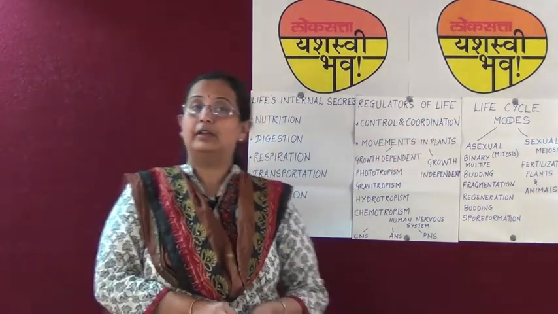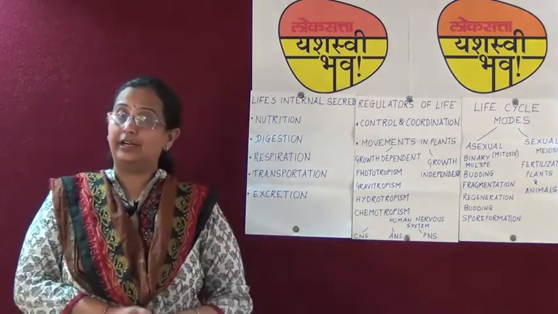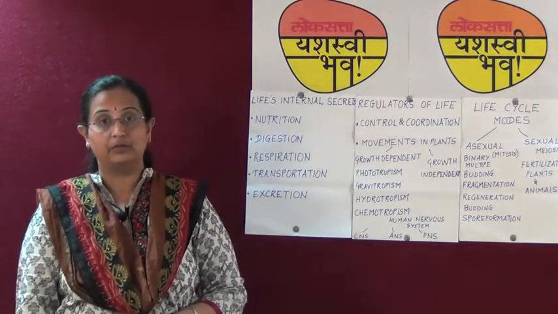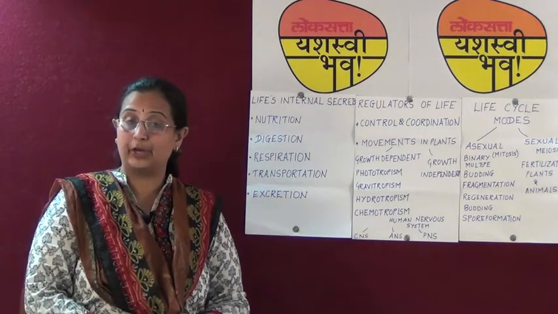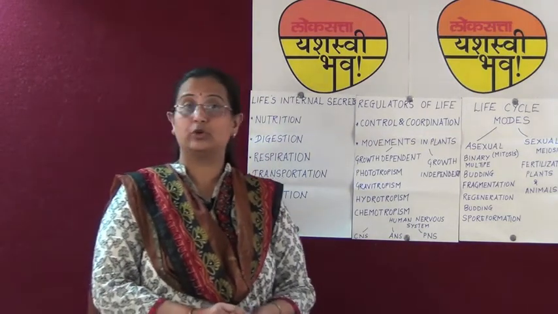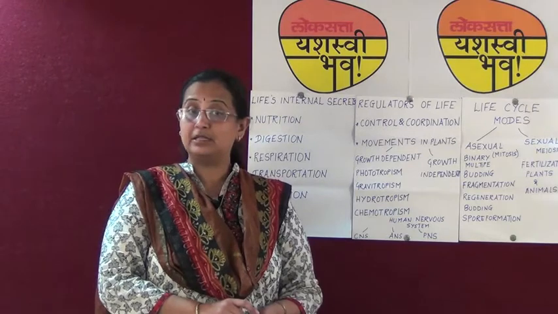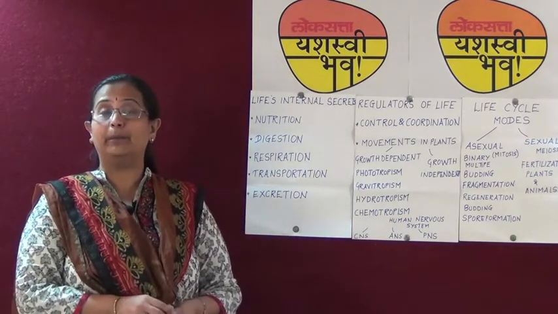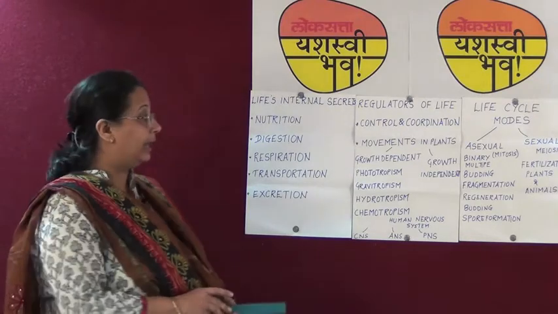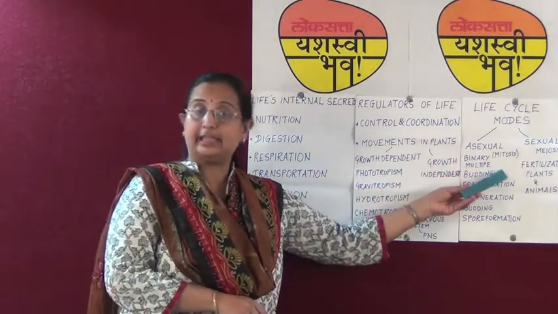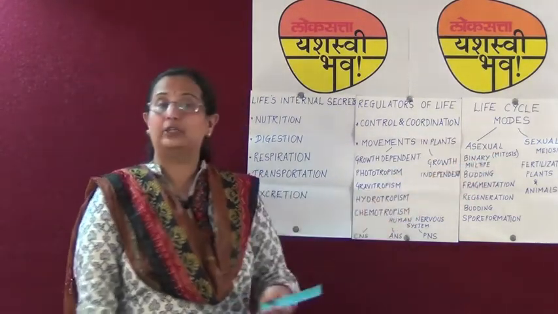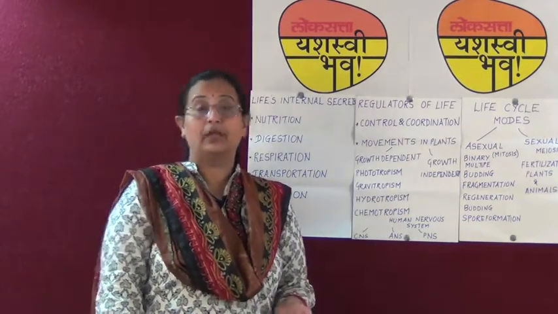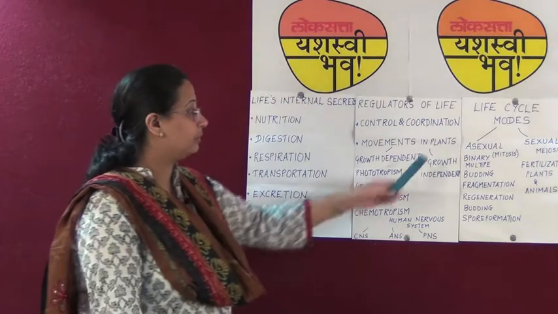In the chapter Life Cycle, we have studied about the asexual and sexual modes of reproduction. In the case of asexual reproduction, there is no sexual union. That means there are no two gametes, that is, there is only one parent involved, and hence it takes place by the method of mitosis, wherein the original chromosomal number remains the same.